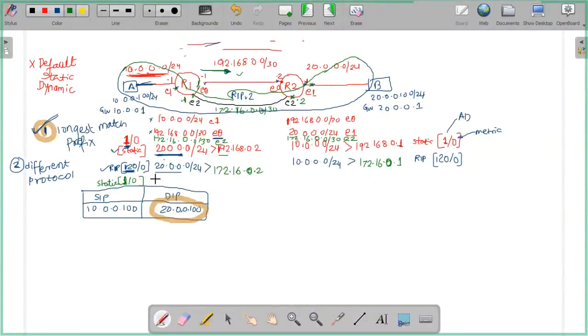So on router 1, to go to the 20 network, I want this to be a fallback, so I increase the metric. Let's say I increase the metric to 10.